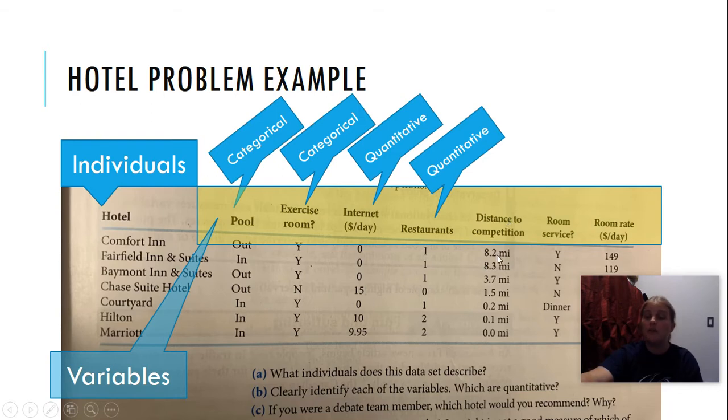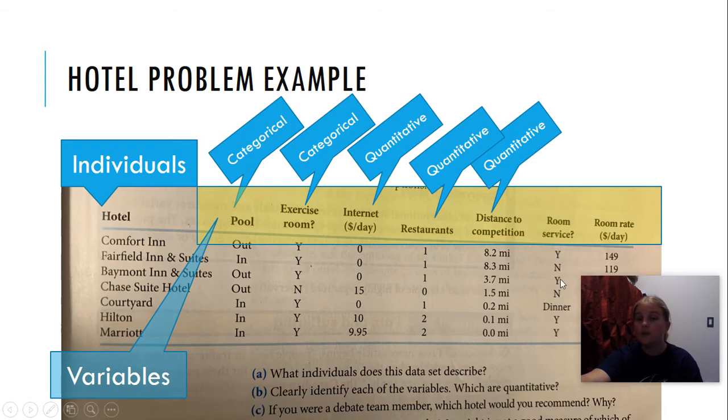Distance to competition, 8.2, 8.3, 3.7. Yes, miles are words, but that's more of a label, not an answer. The 8.2 is the answer. Can I average that? Yes, those are numbers that I can average. So this is quantitative.